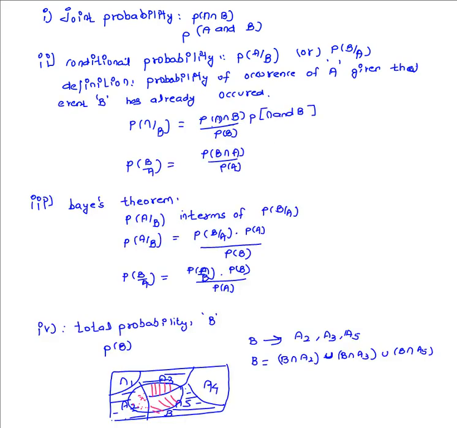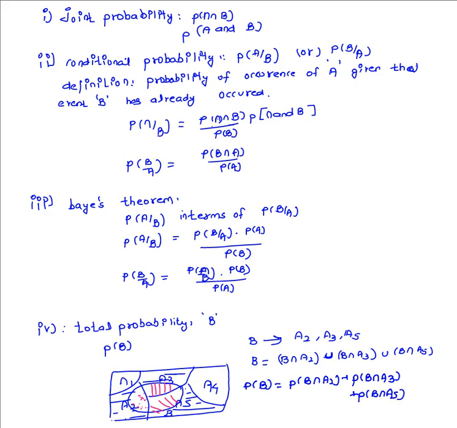So here we observe that these three parts are also mutually exclusive. If such a case is there, then I can simply write the probability of occurrence of B as equal to the probability of occurrence of B intersection A2, plus the probability of B intersection A3, plus the probability of occurrence of B intersection A5. In such a case, we can see here,